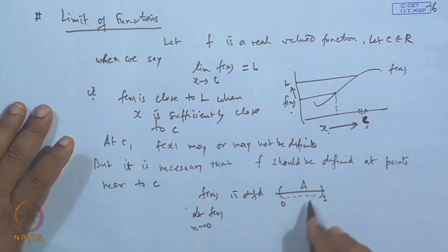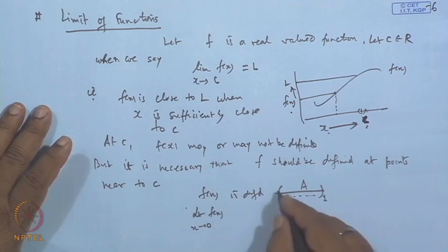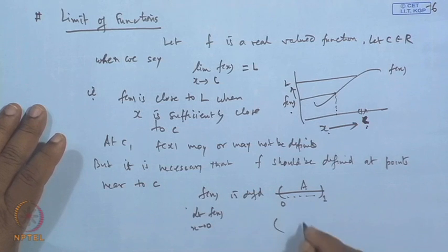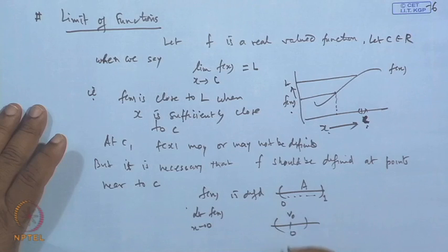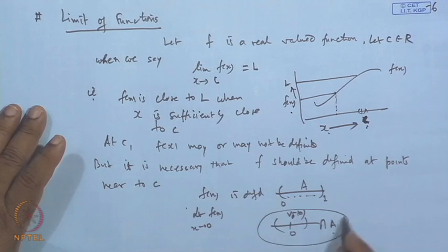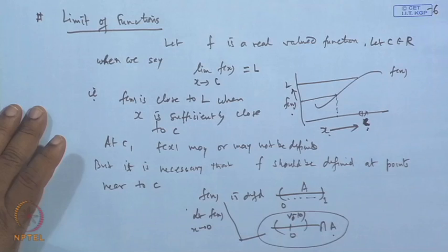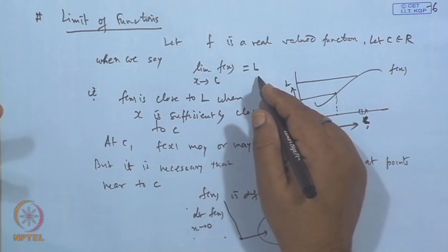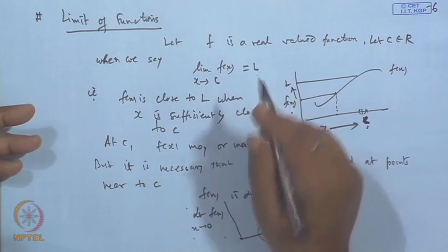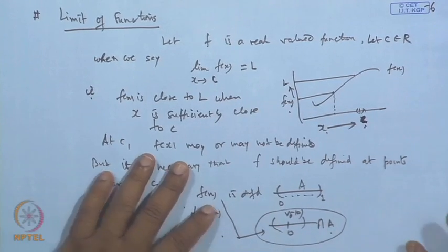What we are interested in is the neighborhood of the point, the neighborhood of 0, with a suitable radius delta, and then the intersection with A. For all points in this set, consider the functional value and take the limit when x approaches 0. If this limit exists and equals L, we say the limit of the function exists. Okay.